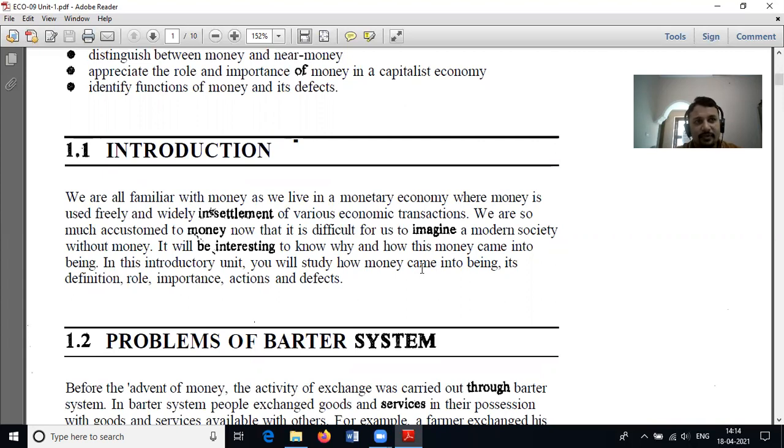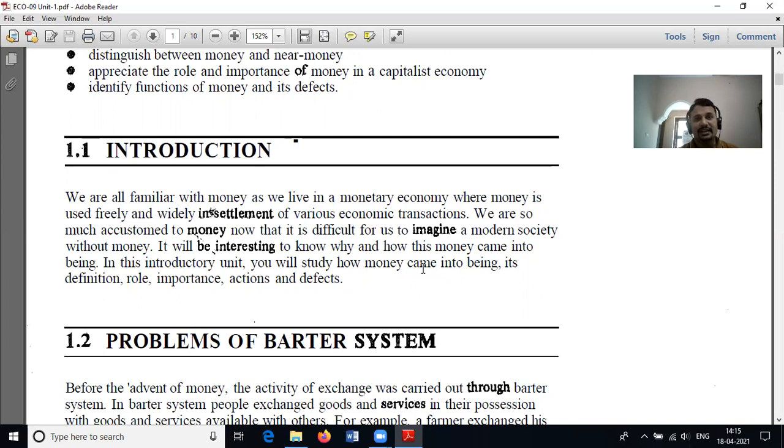Most of us use public or private transportation facilities in our day-to-day life. When we enter a bus or a train, the bus conductor will demand 8 rupees or 10 rupees or 12 rupees for such and such places. So this is the price. This is the price, not the money.